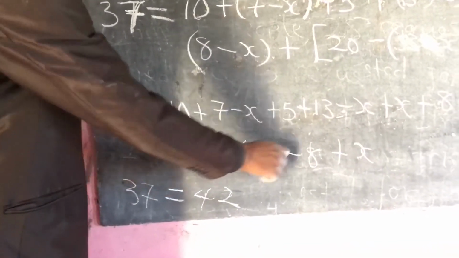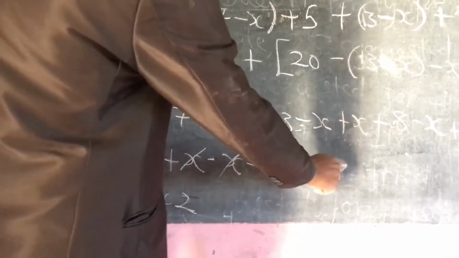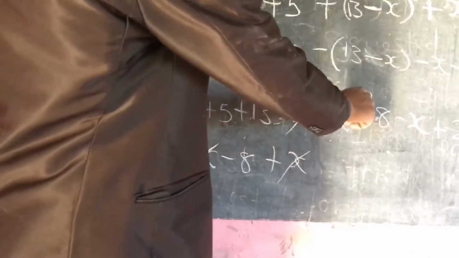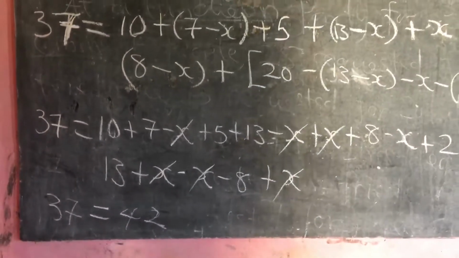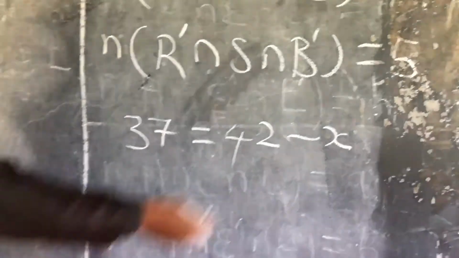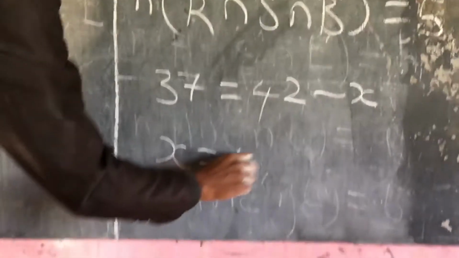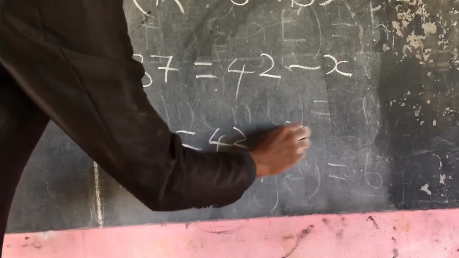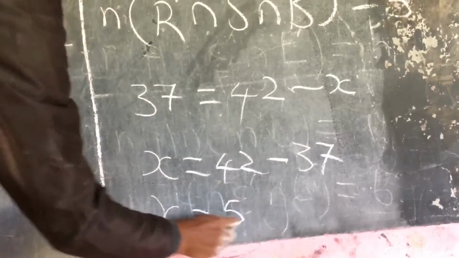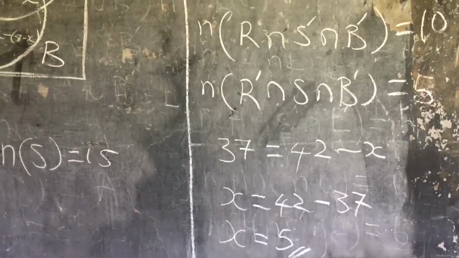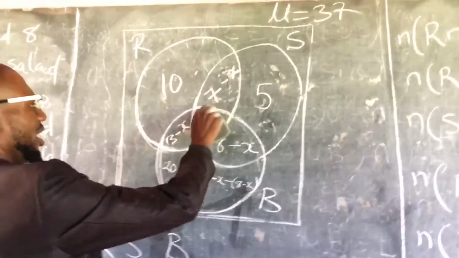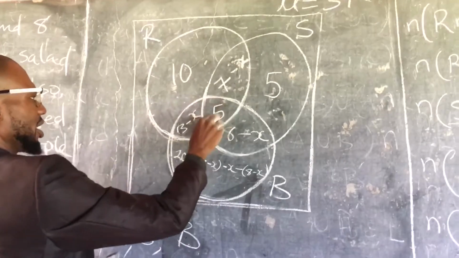Then we will cancel X. This X will cancel this X, and then this X will cancel this X, leaving minus X. So we collect like terms. We get X is equal to 42 minus 37. So 42 minus 37, our X will be 5. Now, the people who requested 3 dishes will be 5. Now we write 5 here. So the people who requested 3 dishes are 5.